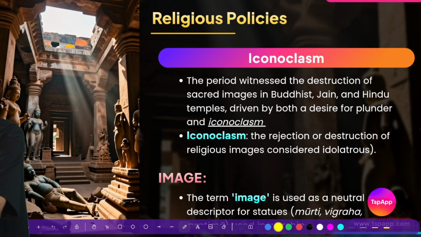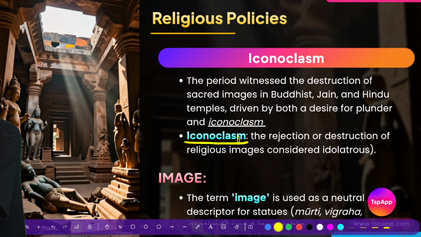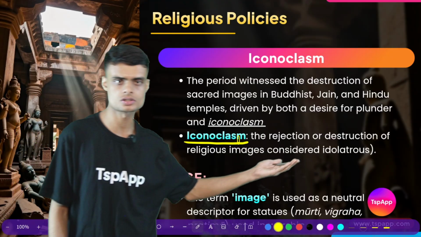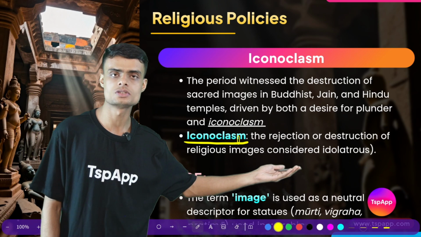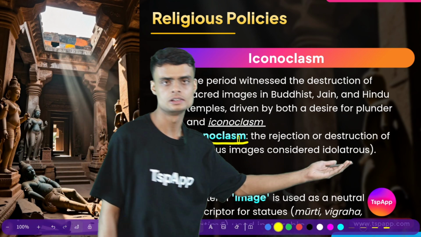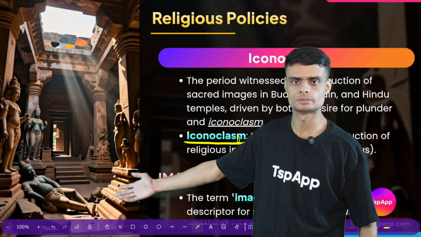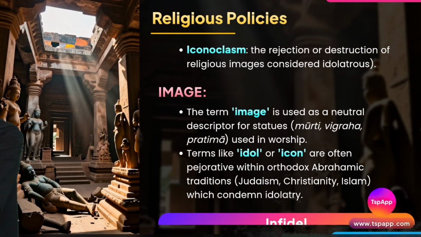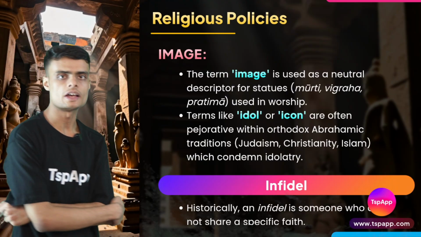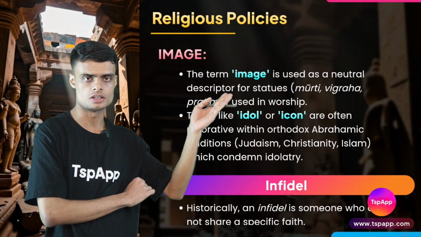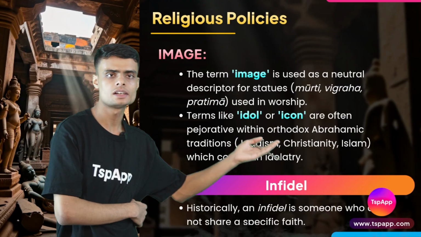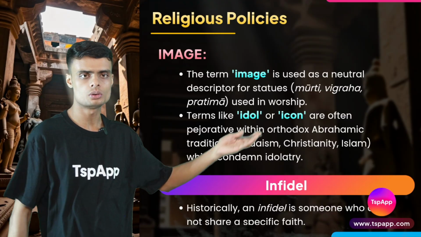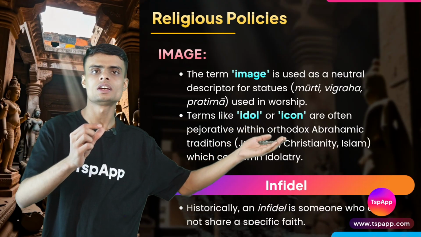So there is a concept mentioned here, called iconoclasm. What is iconoclasm? It is the rejection or destruction of religious images which are considered idolatrous. So, destruction of idols. You can also see that our NCERT book uses the term image instead of idol. Why not idol or icon? Because image is a neutral term. Idol or icon is considered in a negative sense.